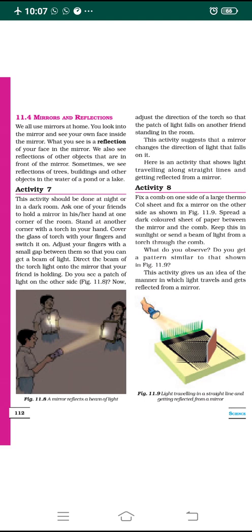So this activity suggests to us that the mirror changes the direction of the light that falls on it. So what is the function of the mirror? The mirror changes the direction of light that falls on it. Whatever light falls on it, its direction is changed. So this is an activity to help us understand how a mirror changes direction.